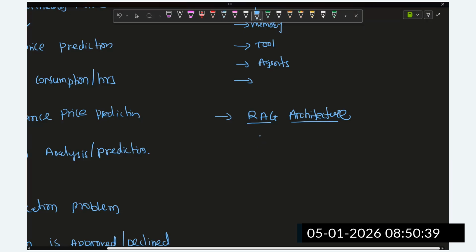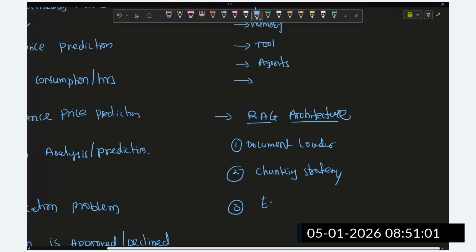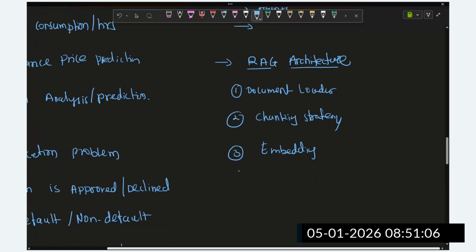In the RAG architecture there are multiple components, guys. There is a document loader, which we are going to get from the LangChain framework. Other components are also there: different chunking strategies. Then we have embedding models, which are required in the RAG architecture, and then a vector store will be required. Then some retrievers will be required. Advanced retrieval we are going to understand.